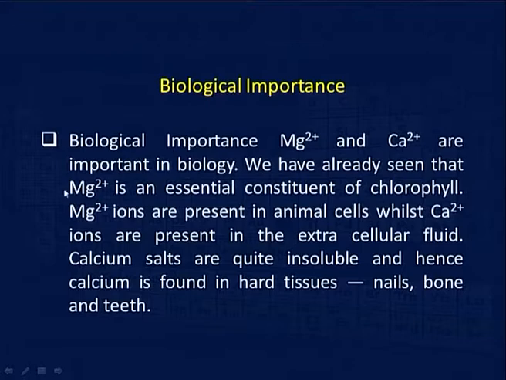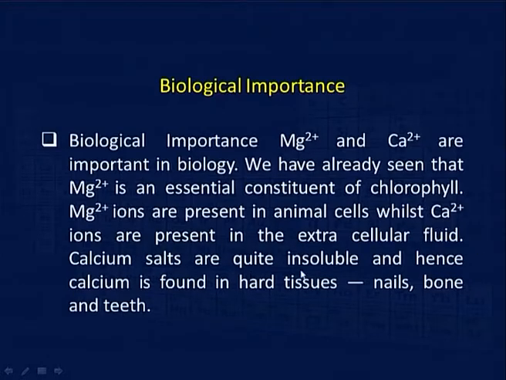The biological importance of second group elements. Magnesium 2+ and calcium 2+ are important in biology. We have already seen that magnesium 2+ is an essential constituent of chlorophyll. Magnesium 2+ ions are present in animal cells, whilst calcium ions are present in extracellular fluid.